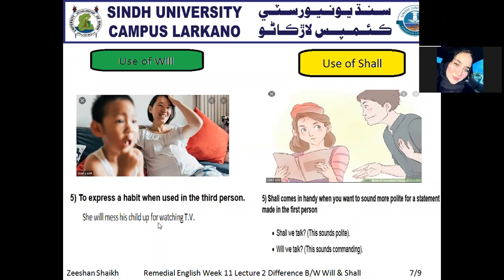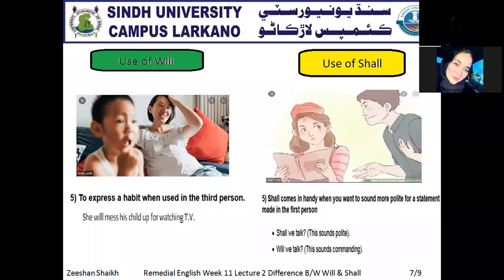In Sindhi language we can say, she has spoiled the child by showing TV five times. So definitely we have to use that she will, which in future shows habits. So that's why we have to use will with the third persons, clear?